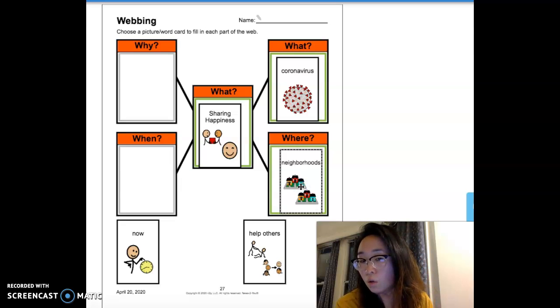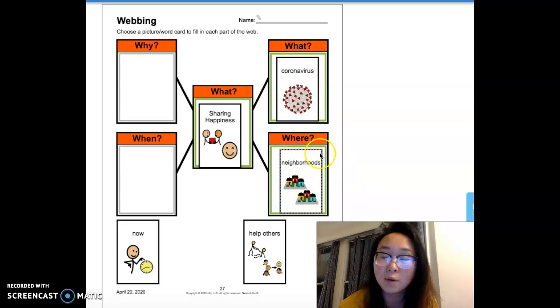So if you go outside and look in your neighborhood, you might see people doing the stuff that we've been reading about. You might find some bears in your neighborhood windows, teddy bears. You might see some rainbows. You might hear some music. Those are all things that you might see in your neighborhood.